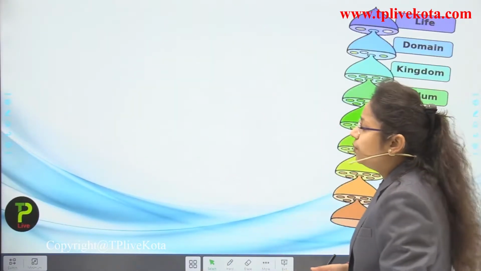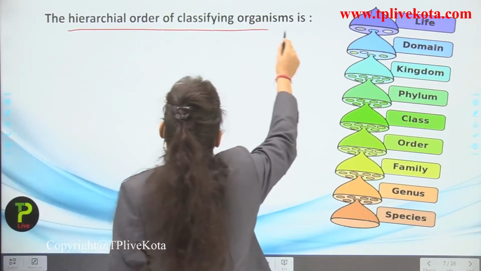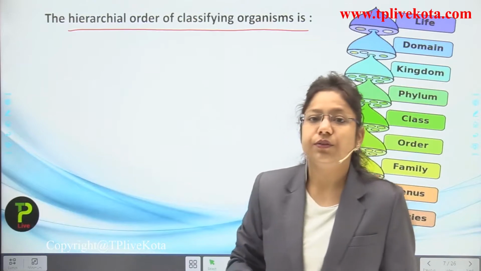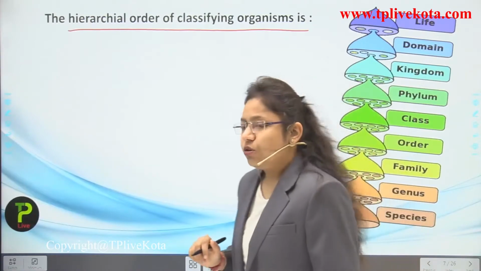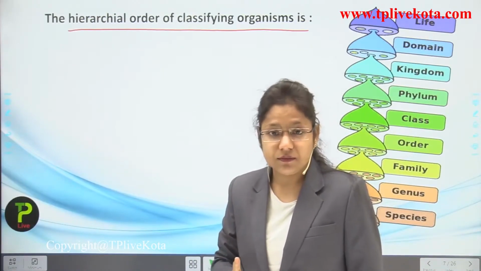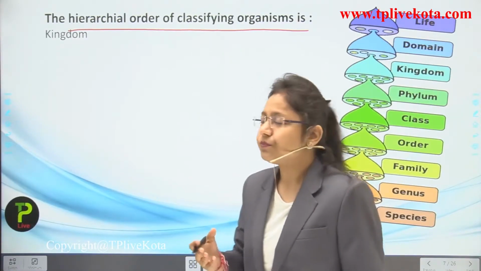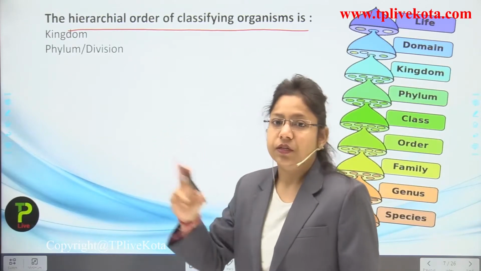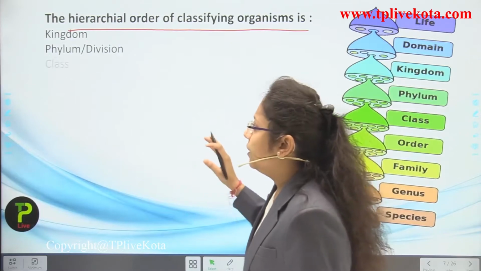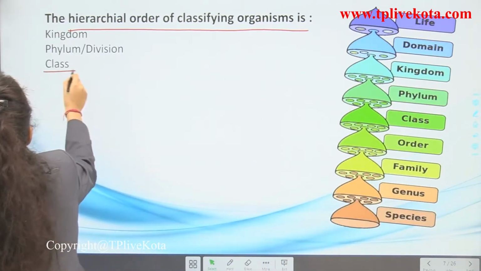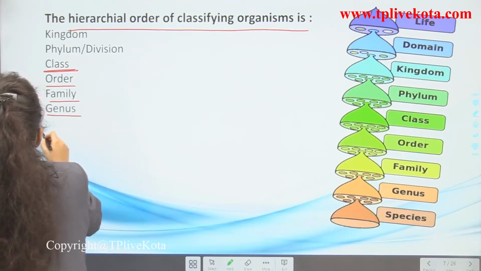Okay, so now you have understood the taxonomic hierarchy. Now students, the hierarchical order of classifying organisms. We are going to see in what hierarchical order the organisms are classified. As I told you, the first part is kingdom. We will find out the kingdom of that organism. Then secondly, phylum or division. As I told you, do not get confused by the phylum or division name. They are both the same. Next, class. To which class do they belong? Order, then family, then genus, and last one is species.